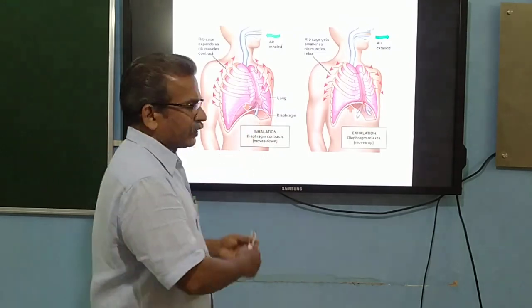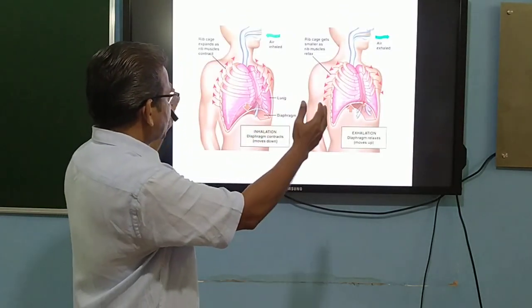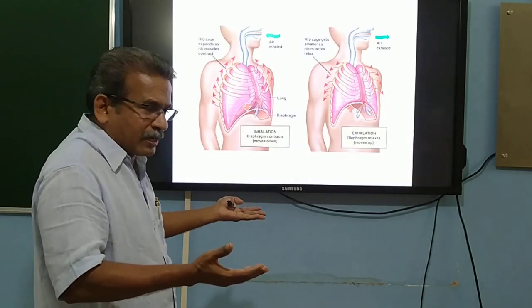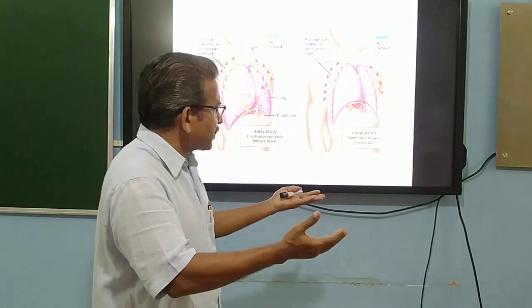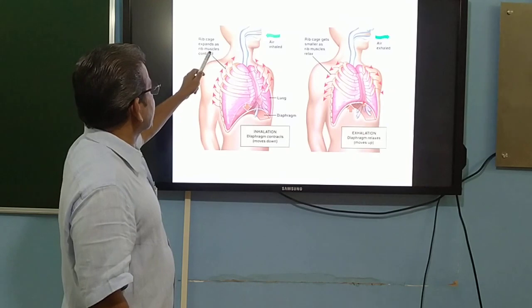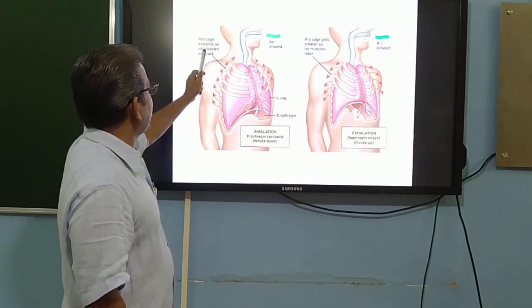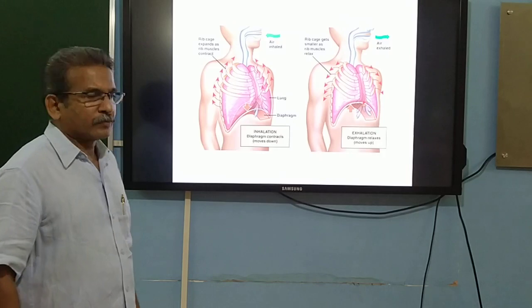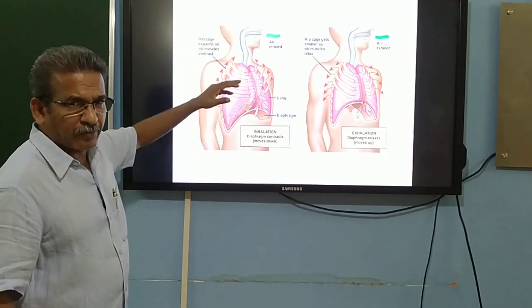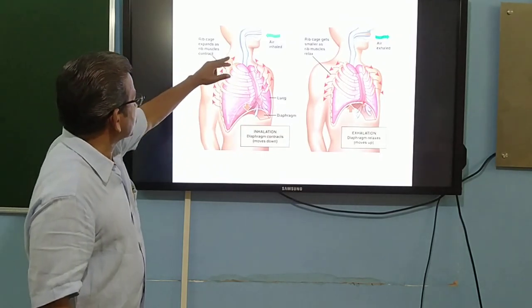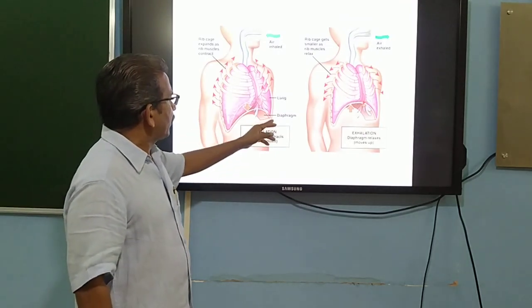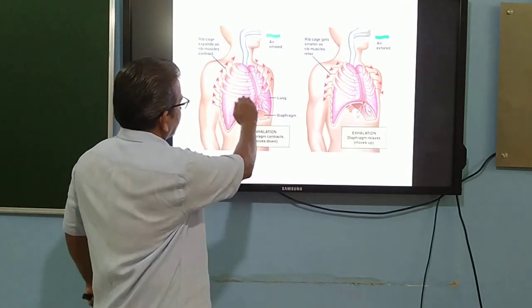Here we can see the diagram showing the changes that happen during inspiration or inhalation. Inspiration is always called inhalation, and expiration is always called exhalation. See here, the rib cage expands as the rib muscles contract. The rib muscles are always called intercostal muscles. Then see the change in the diaphragm.